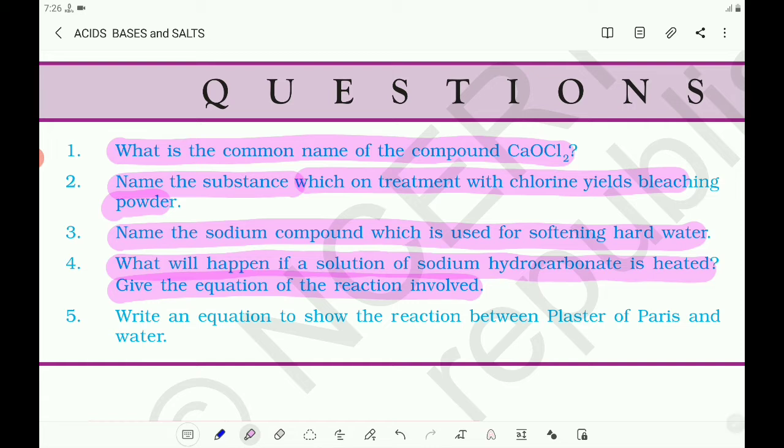The last question. Write an equation to show the reaction between plaster of Paris and water. When plaster of Paris is treated with water, you will get gypsum. That is 2CaSO4 half H2O plus H2O gives 2CaSO4 2H2O.